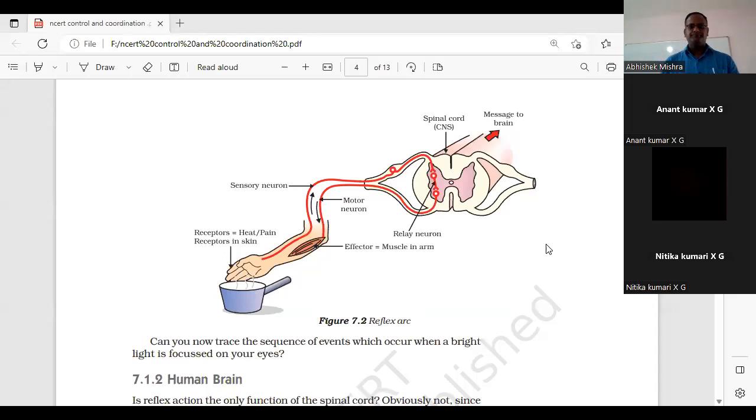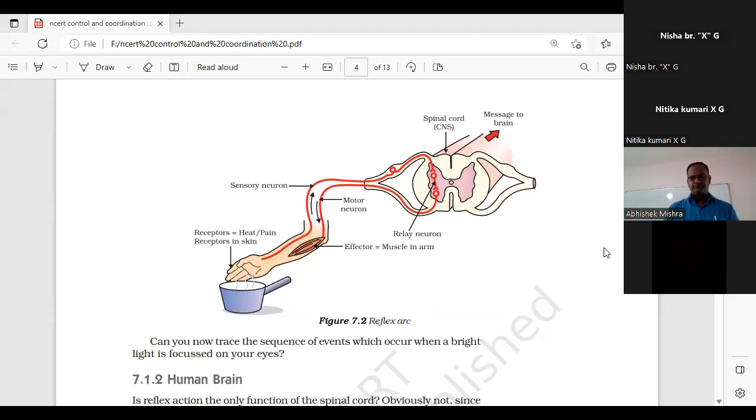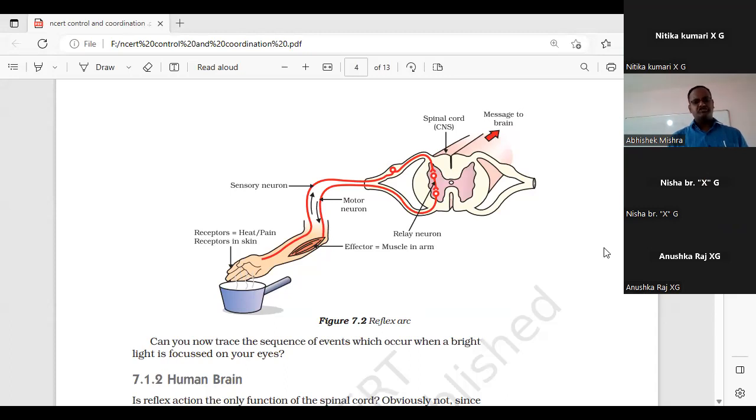So at last, again, can anyone tell me what do you mean by reflex action? Okay, Nisha, very good. Very quickly raised your hand. Nisha, unmute yourself. Involuntary action shown towards stimulus. Okay, Nitika, you want to share something else? You can share, Nitika, unmute yourself. Quick action shown towards the stimulus. Very good, Nitika.